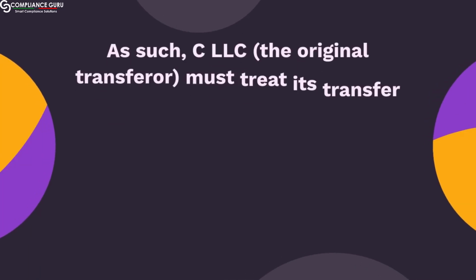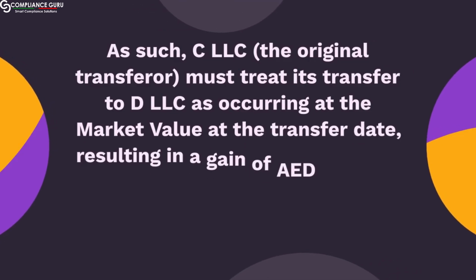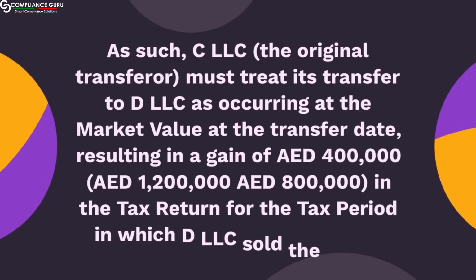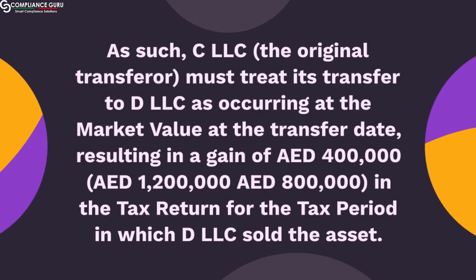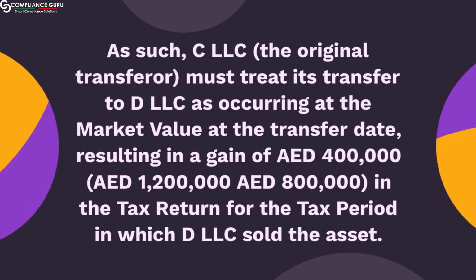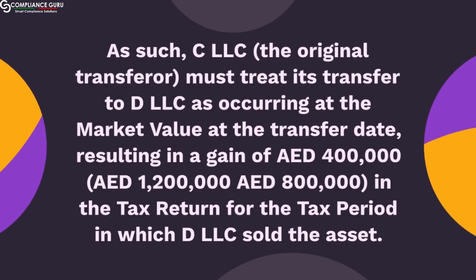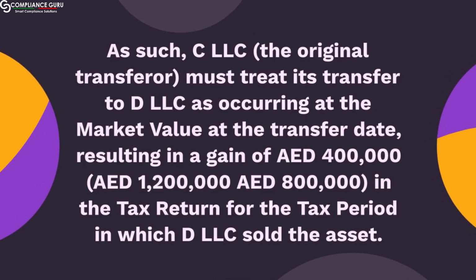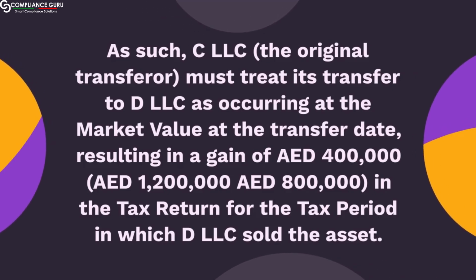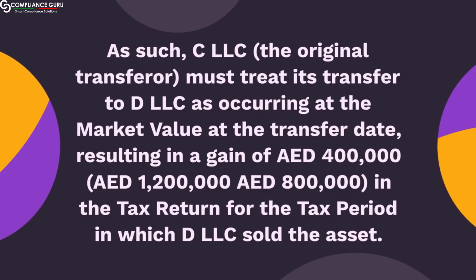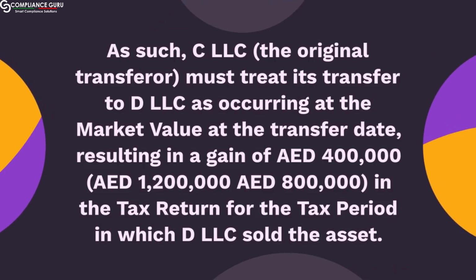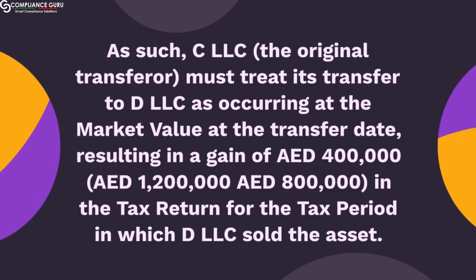As such, C LLC, the original transferor, must treat its transfer to D LLC as occurring at the market value at the transfer date, resulting in a gain of AED 400,000 (AED 1,200,000 minus AED 800,000) in the tax return for the tax period in which D LLC sold the asset.